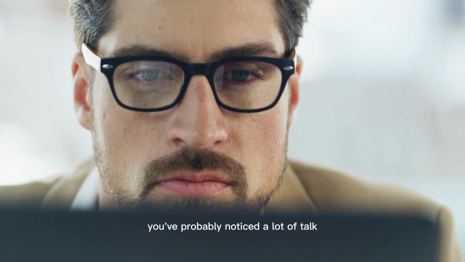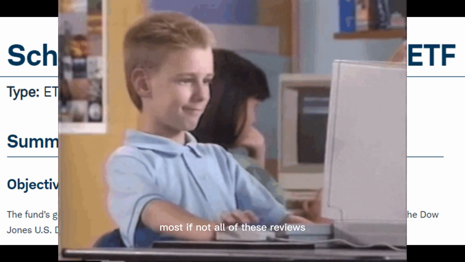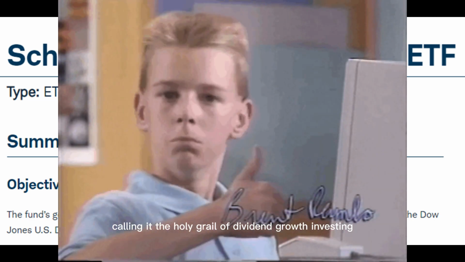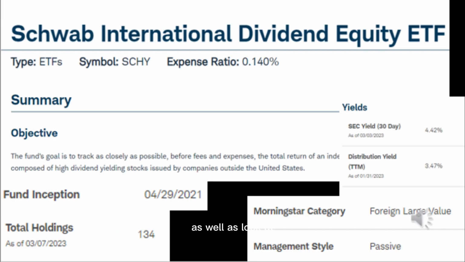You've probably noticed a lot of talk, tweets, or YouTube videos recently about the Schwab US Dividend Equity ETF, that's ticker symbol SCHD. Most, if not all, of these reviews call it the holy grail of dividend growth investing, the GOAT, if you will. Today, I would like to take you through a deep dive of that popular dividend ETF from Schwab, as well as look at its not nearly as hyped or discussed international counterpart, ticker SCHY.